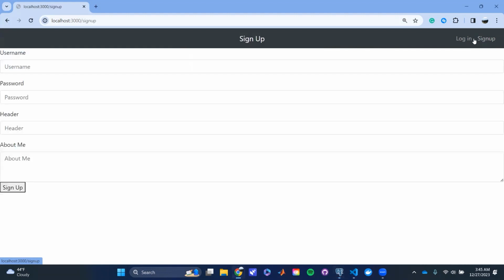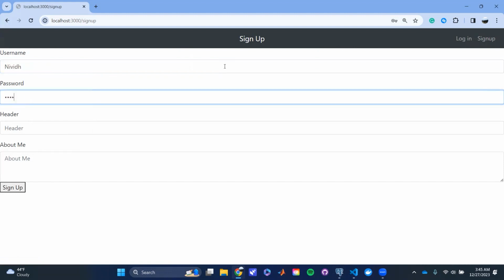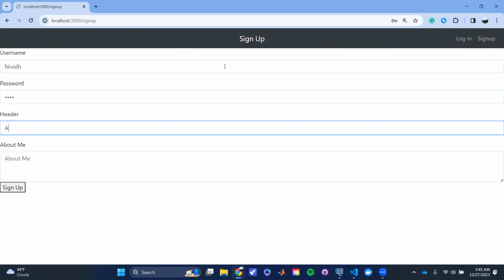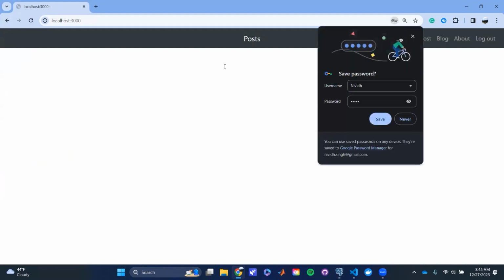We can start out by signing up, and if we sign up, we can simply give a username. I can say something like Nivid, a password 1234, maybe to keep it simple. A header, we can say adventure person. And then in the about me section, we can say, I like swimming and biking. Now we can very easily sign up. I'm not going to say the password. And now we're in.